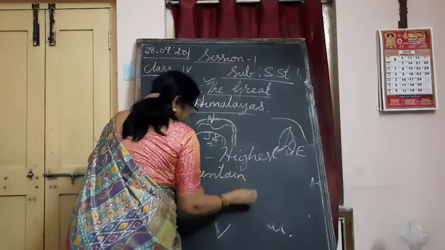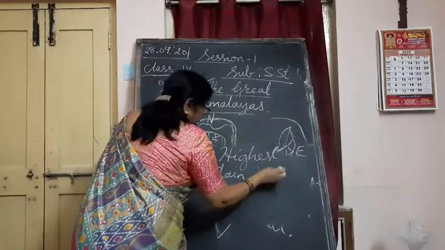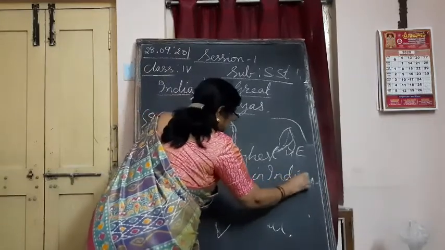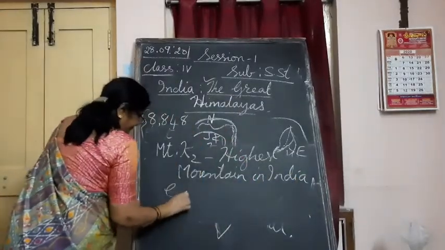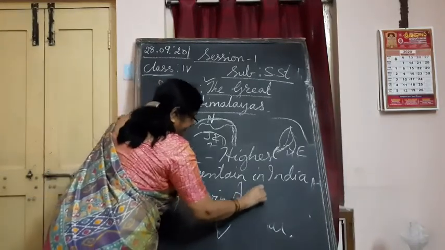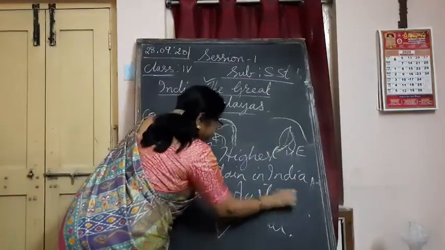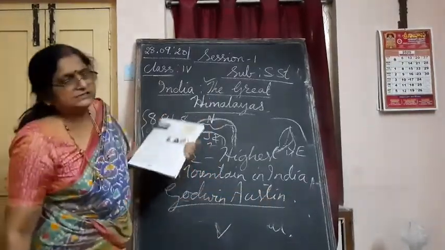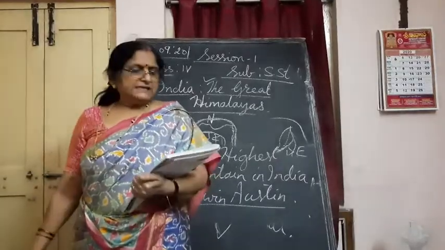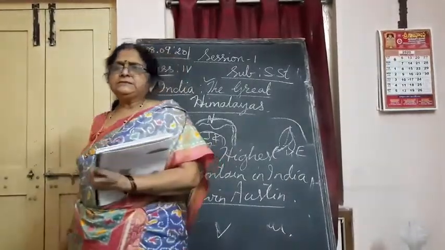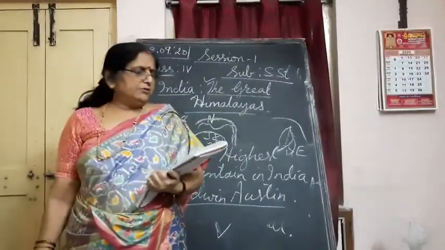It is also called Godwin Austen. Why is it called Godwin Austen? Because the name Mount Ketu is given to this mountain by the person called Godwin Austen. Understand? By the person called Godwin Austen.